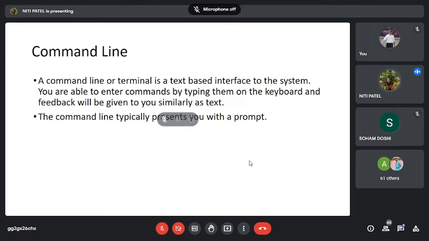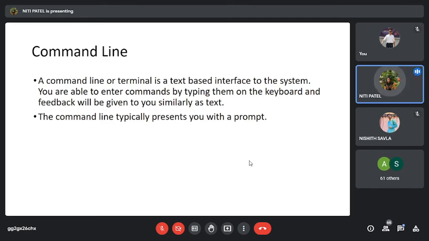Now, can anyone tell me what is command line? The shell command where we can enter a command. The place where we write the commands and the work is done with the command is called the command line.